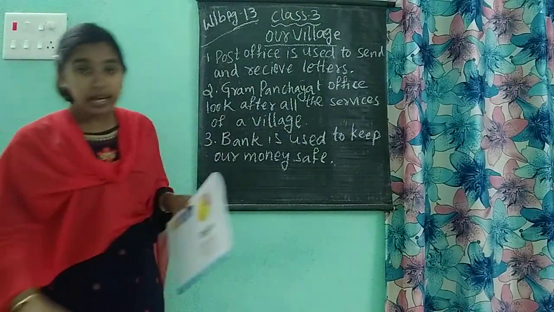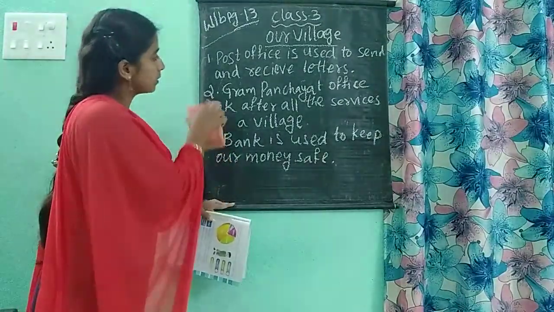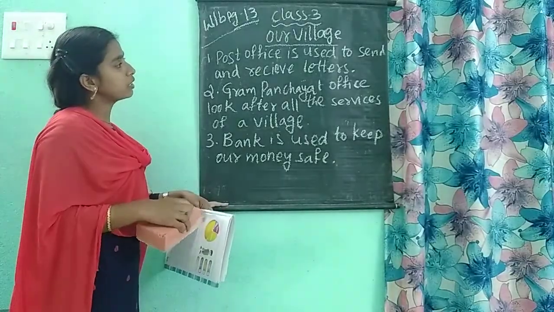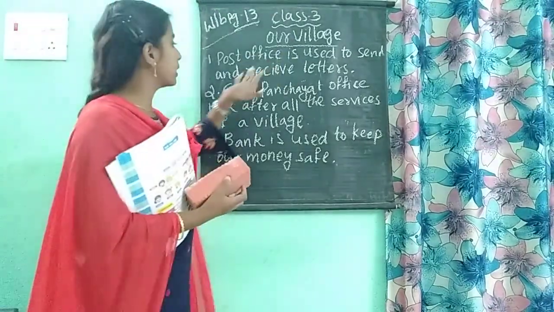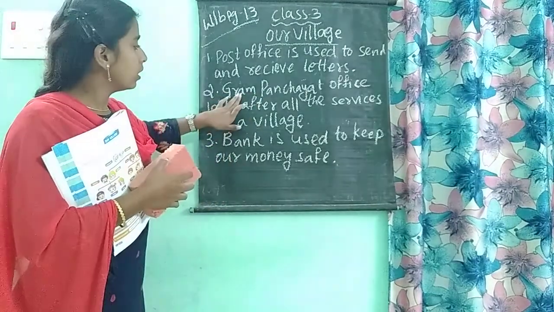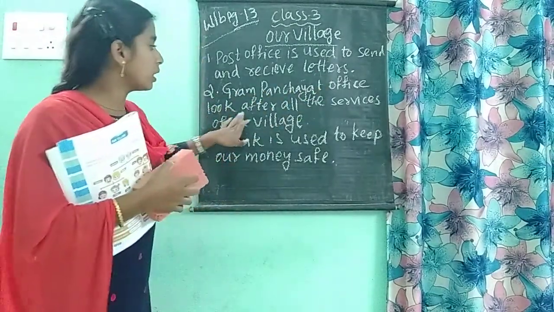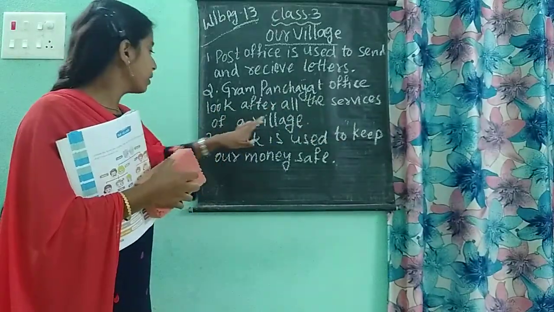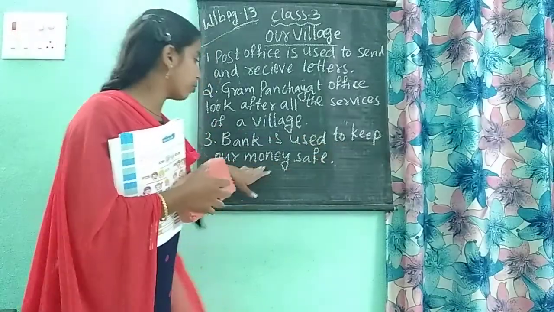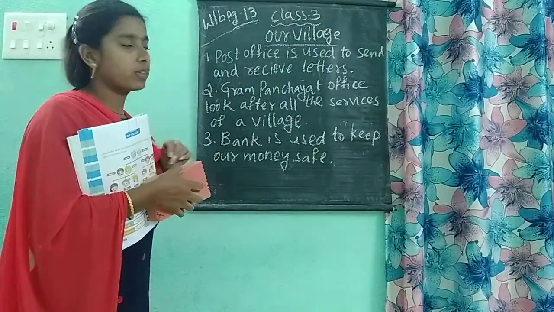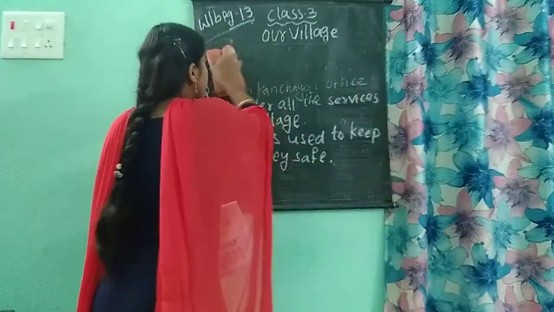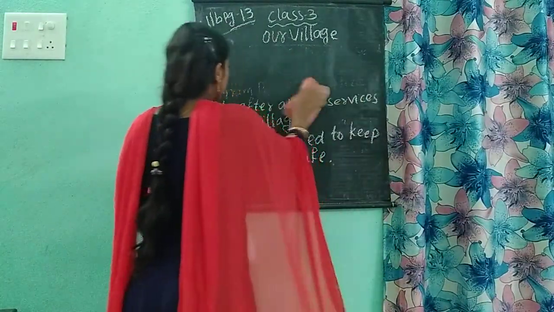The fourth one is the health center. After completing this, I am erasing this one. Three we completed. What's the first one? Post office is used to send and receive letters. Second one, Gram Panchayat office looks after all the services of your village. And the third, bank. Bank is used to keep our money safe. Okay, note it down carefully in your workbooks without any spelling mistakes.